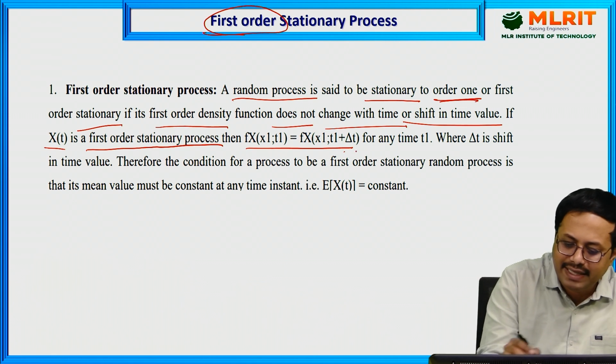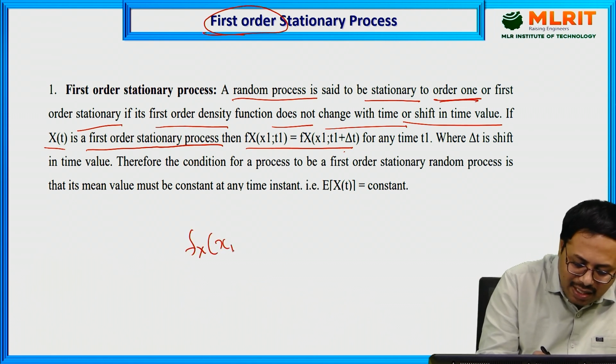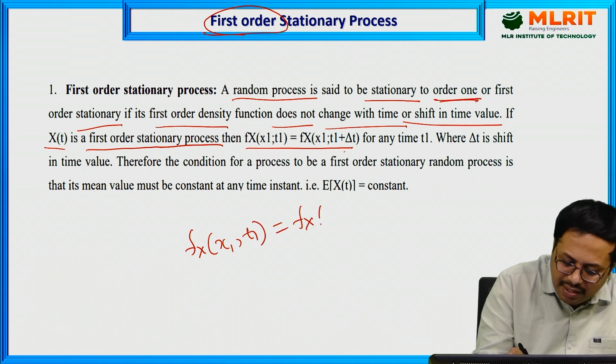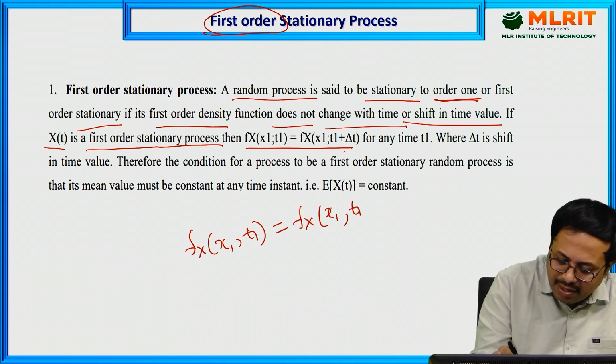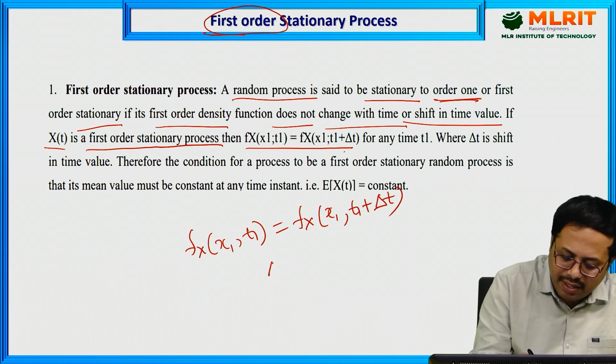If this condition is satisfied, fX(x1,t1) must be equal to fX(x1,t1+Δt), where the change in t we can also denote as tau.